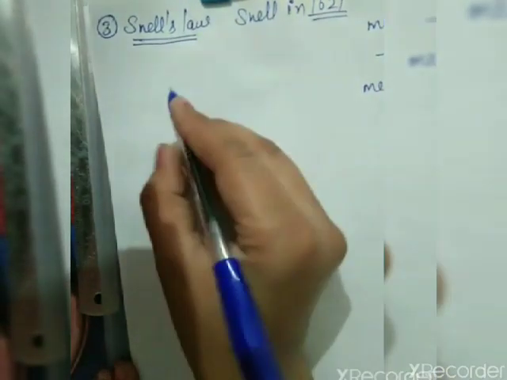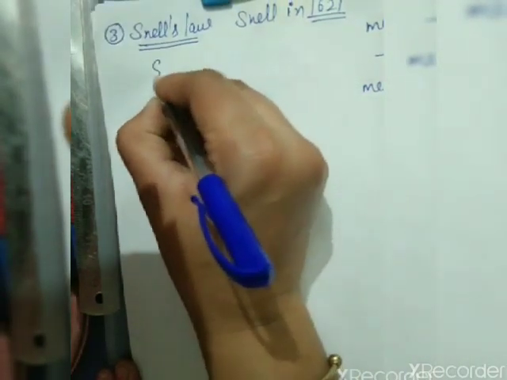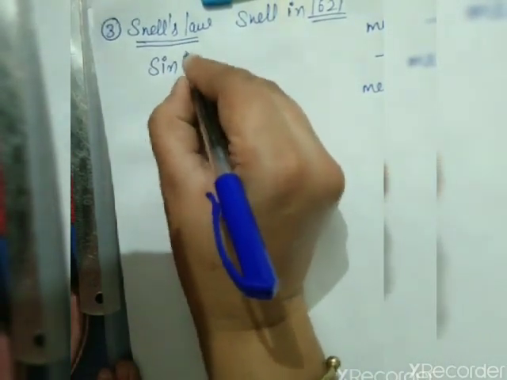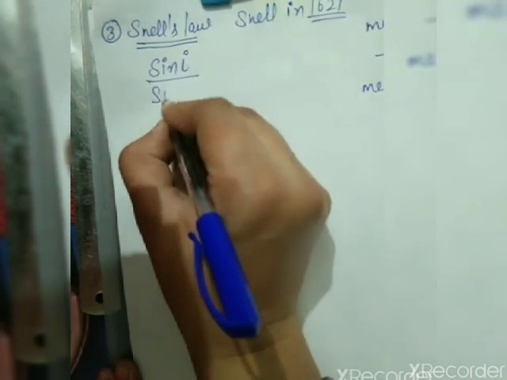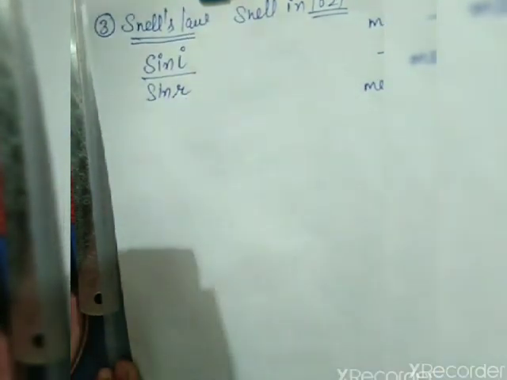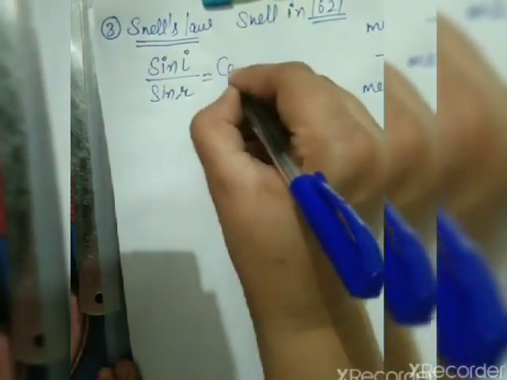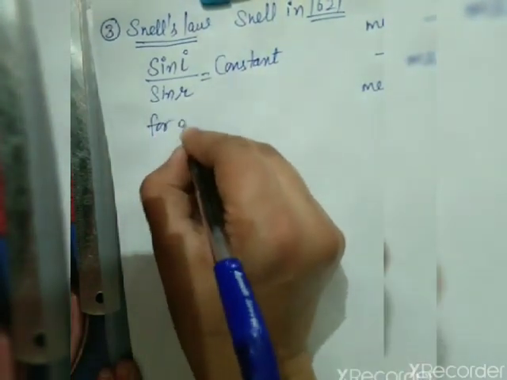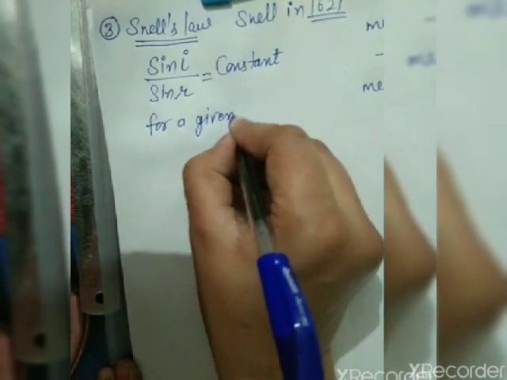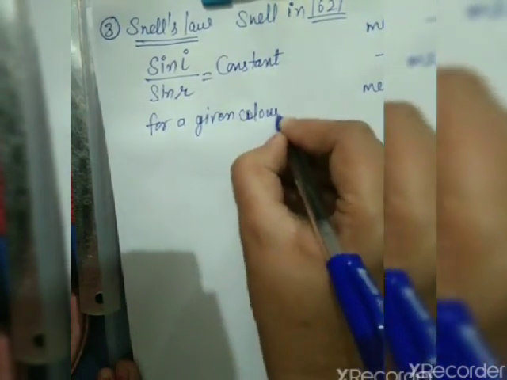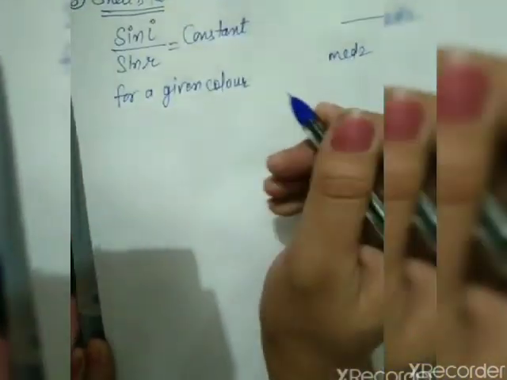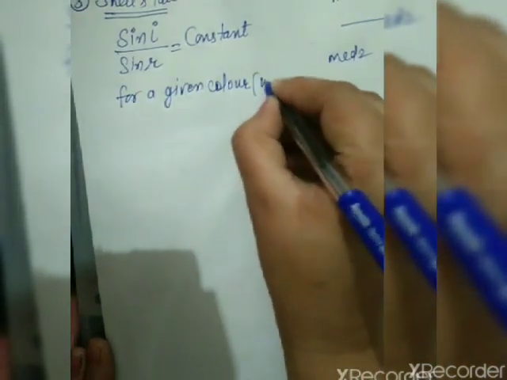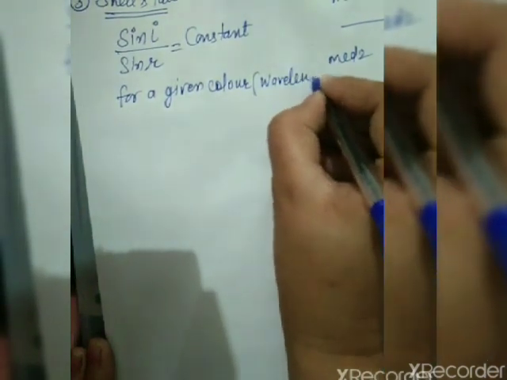So what is the statement of Snell's law? The ratio of sine of angle of incidence to the sine of angle of refraction is always constant. For what? For a given color of light. Color means what? I have already taught you what color means in terms of waves, that is wavelength.